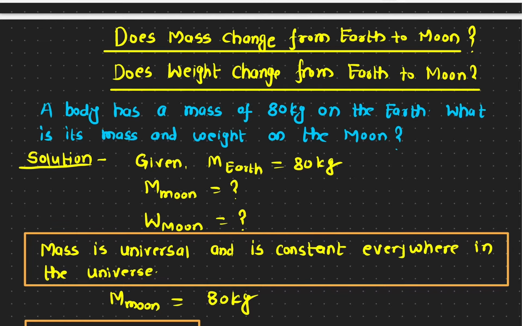In this video, we're going to calculate how much weight a mass will have if we take it from Earth to Moon. Does the mass change if we go from Earth to the Moon? Let's do that. As an example, we have an 80 kilogram mass that is on the Earth's surface, and now, what its mass and weight will be if we take it to the Moon. So let's try to understand what the mass is.